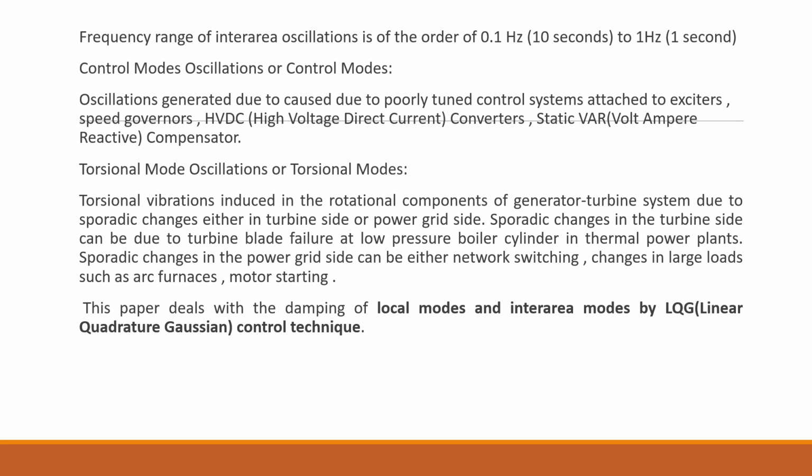Torsional vibrations occur whenever the rotational components existing in the turbine generator system experience some disturbance. The changes can be either on the turbine side or on the power grid side. One of the main examples on the turbine side is the failure of a turbine blade, whereas in the case of a power grid, it can be due to sudden turning on of large loads, motor starting, or turning off networks. This paper mainly deals with local mode oscillations and inter-area mode oscillations